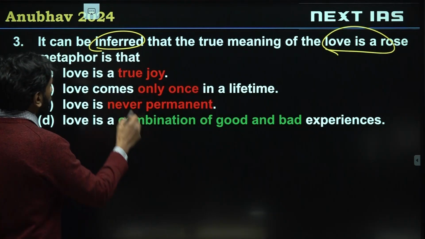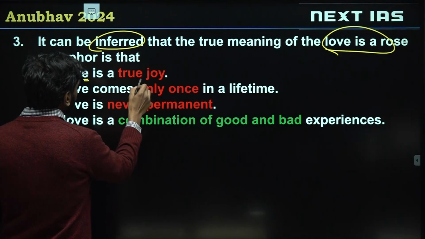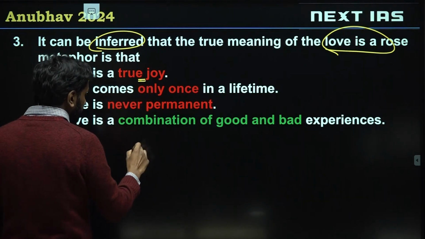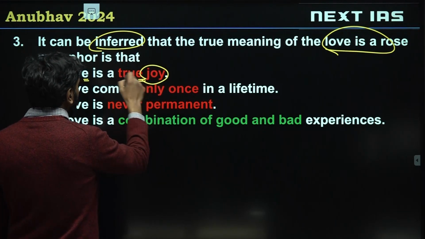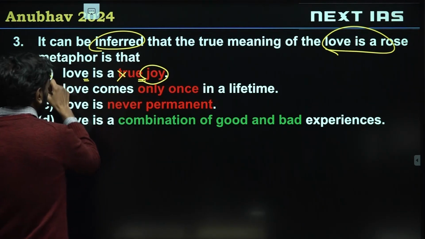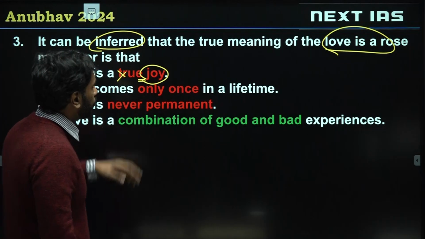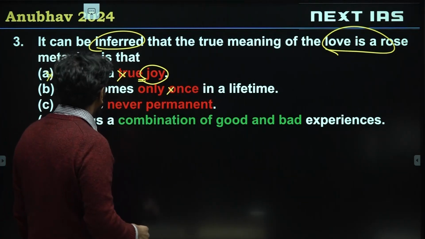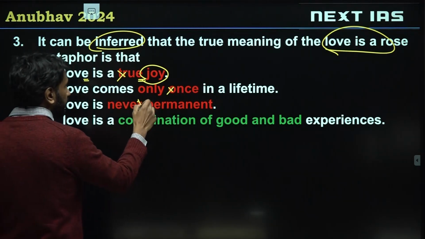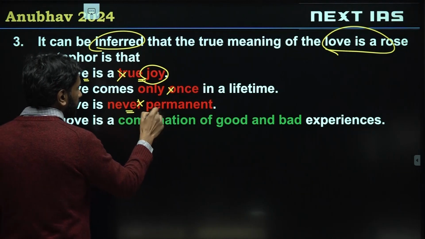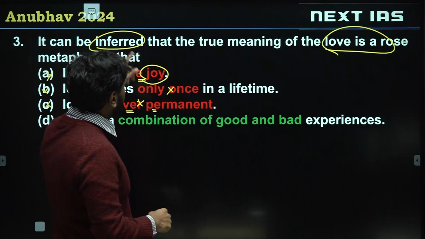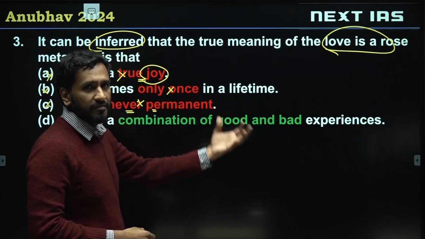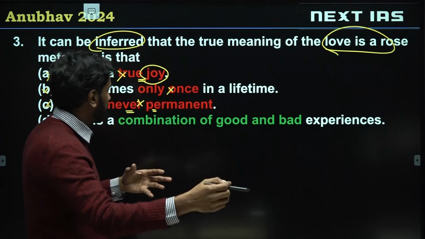So love is a true joy. Love is a true joy is invalid. The author in the end said metaphors can communicate great joy, right? But love is a true joy is invalid. B, love comes only once in a lifetime, invalid. Love is never permanent, invalid. I am invalidating these because inferences require us to have some evidence before we can say it's a valid inference or invalid inference.